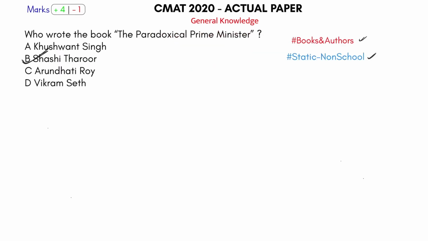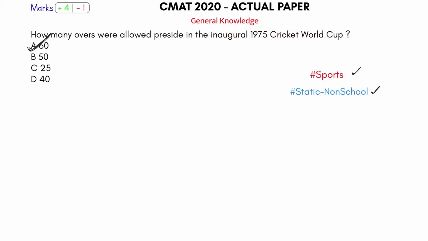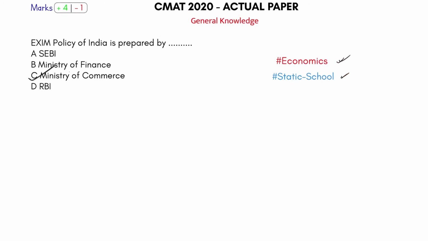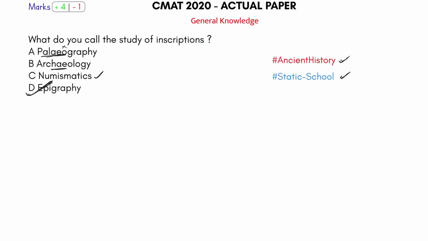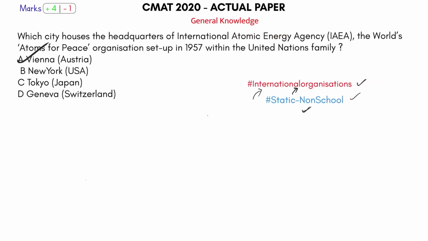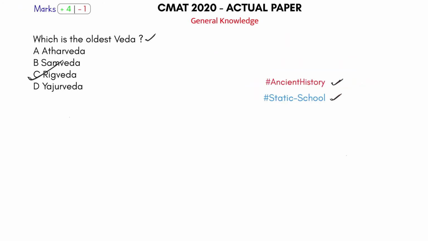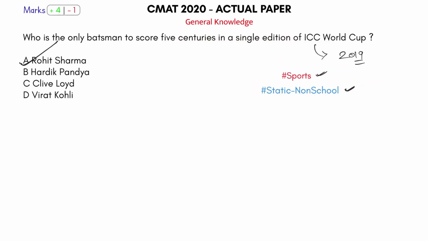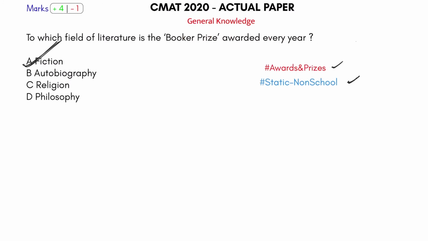This is your syllabus for CMAT. As you can understand, see static non-school. How many questions are from static non-school and static school? That's what you can realize here. So everything that you get in your CMAT paper is static GK, school or non-school. You need the right notes to prepare for that, and that's what we are giving you here in the Storyboard application.